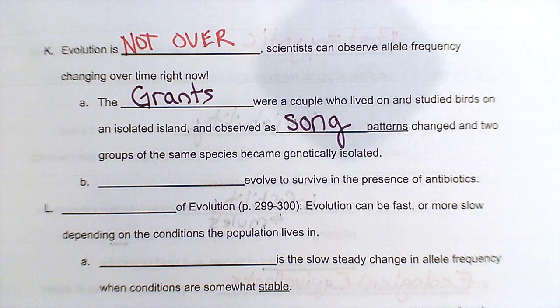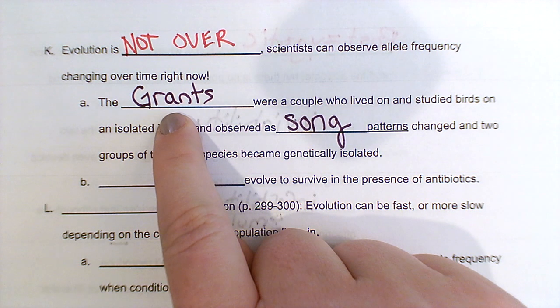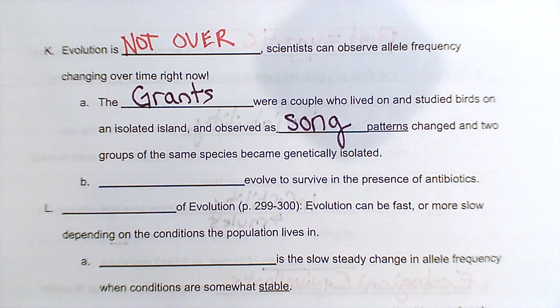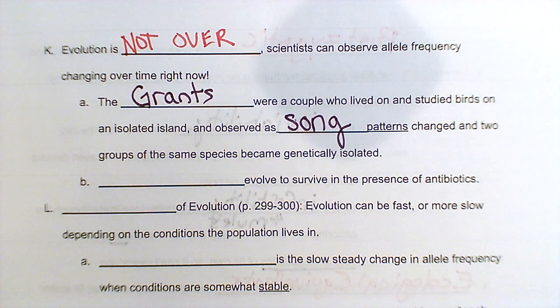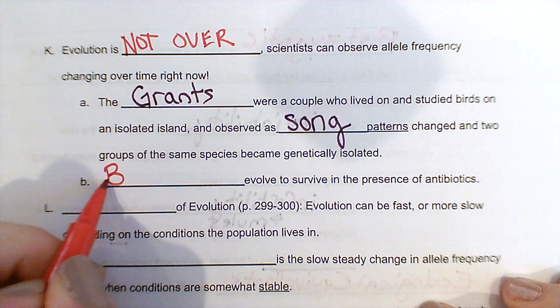Okay, and throughout their study, again, they lived on this island for years and years and years. And it got to be the point where they preferred different songs for long enough that they started to look different, they started to behave different, and we had two separate species starting to emerge. Okay? And this is all natural. Like, they weren't manipulating this at all. This just happened, and they caught it in the act. They caught evolution happening, and they were able to observe it directly. So another classic example we can observe right away is bacteria.